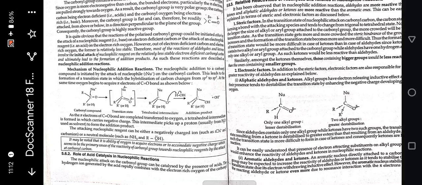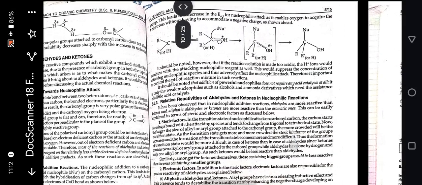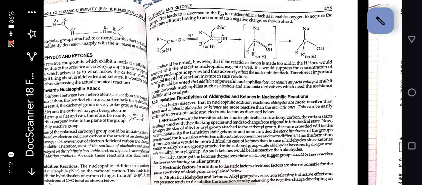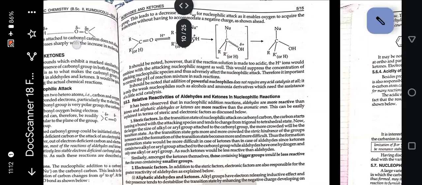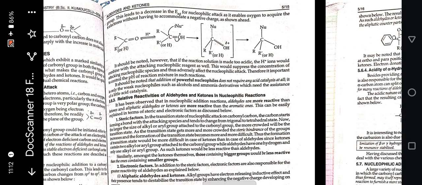Role of acid catalysis in nucleophilic reactions. The nucleophilic attack on the carbonyl group can be catalyzed by the presence of acids. The hydrogen ion generated by the acid rapidly combines with the electron rich oxygen of the carbonyl group. This leads to a decrease in the activation energy for nucleophilic attack and enables oxygen to acquire the pi electrons without having to accommodate a negative charge, as shown ahead.